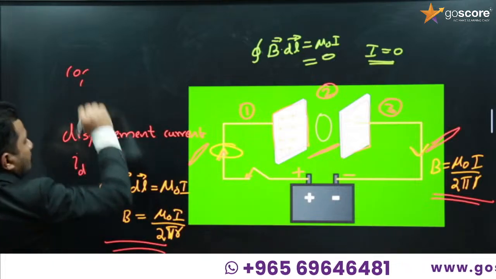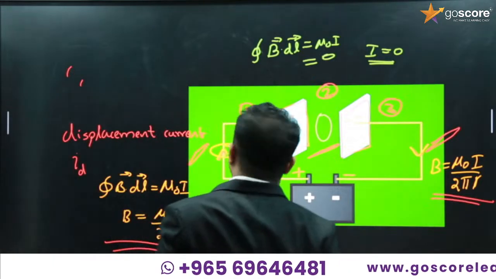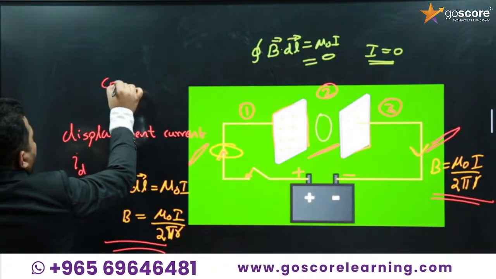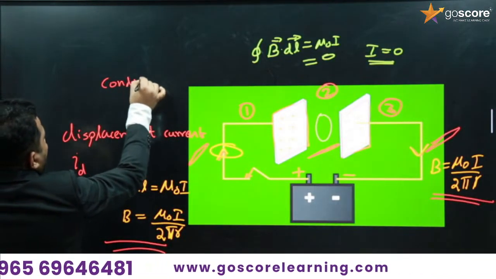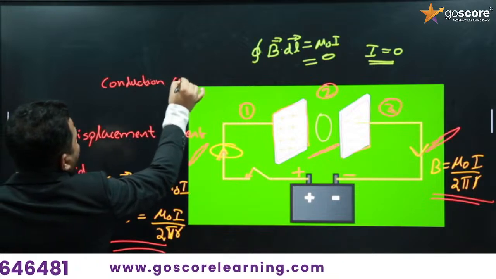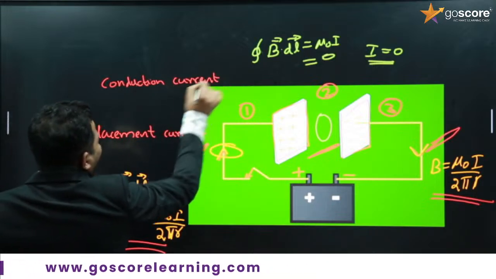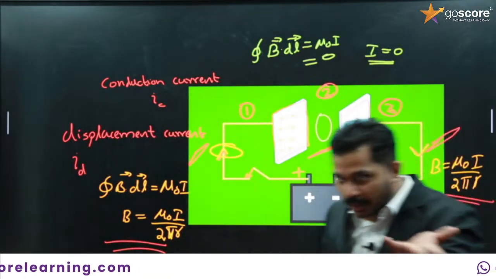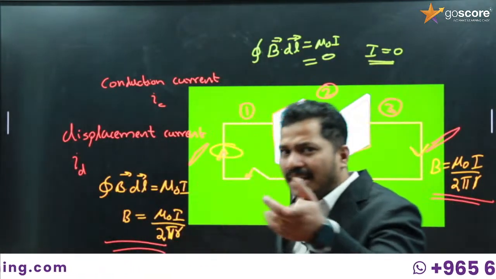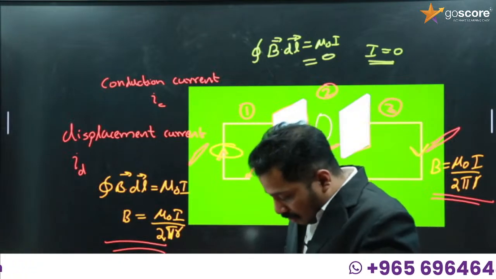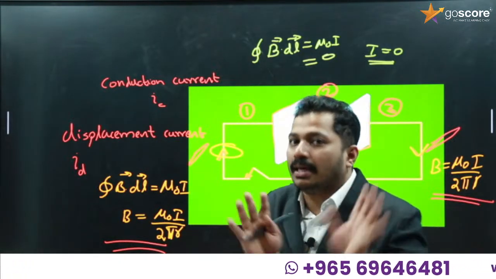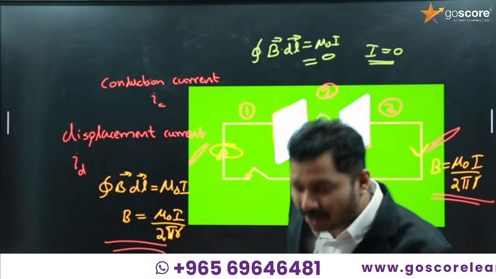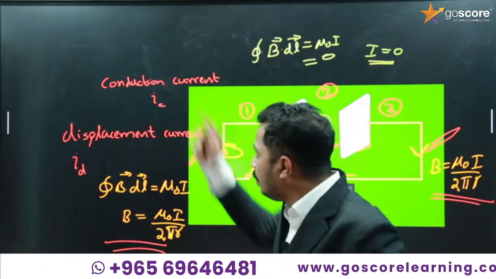Conduction current is denoted by the letter I_C. So what is conduction current? The current that we know about till now, the current due to the flow of charges, that is conduction current. That's why it is known as conduction of charges, so it is named conduction current.